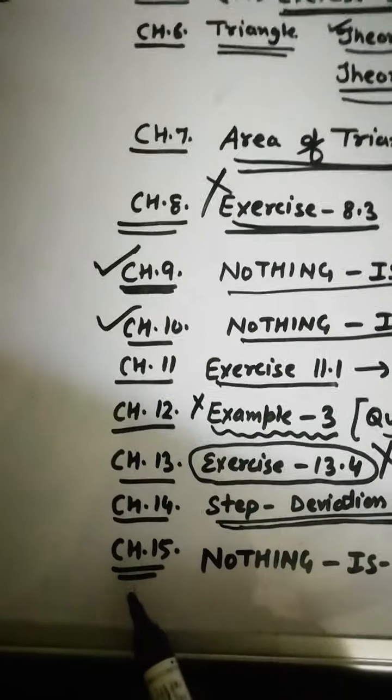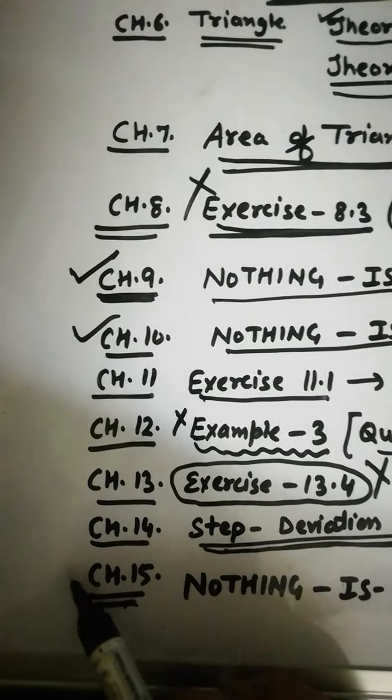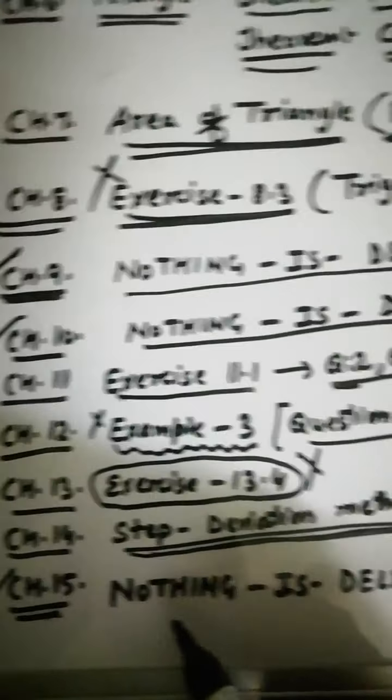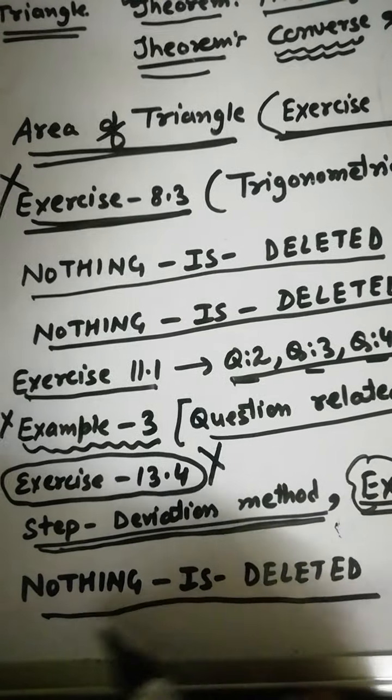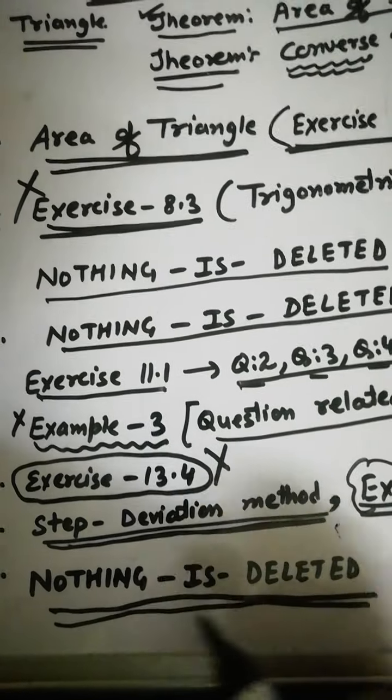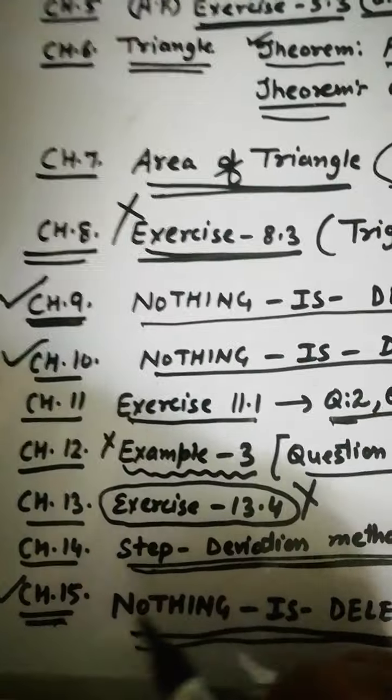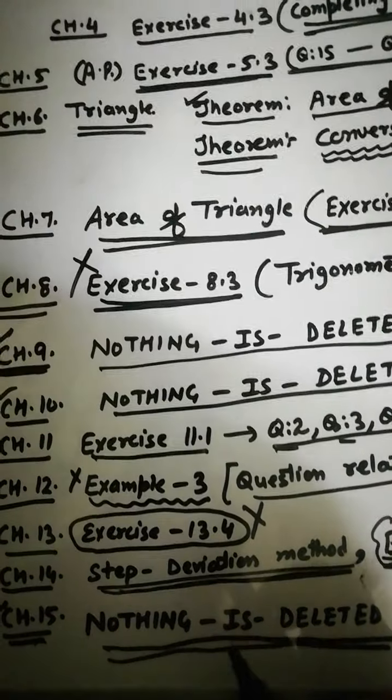And now the last one, chapter 15. Chapter 15 is also very important. This is probability. Here also nothing is deleted because it's a very easy chapter for you. So here also nothing is deleted. You have to do the full chapter.